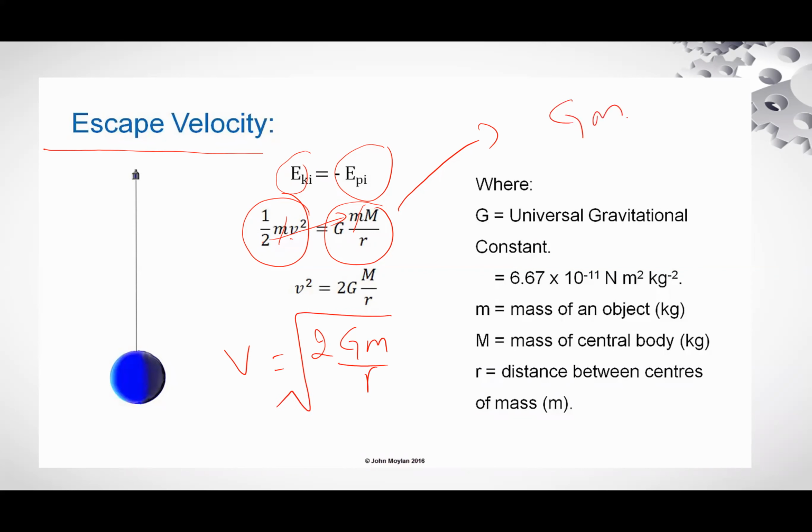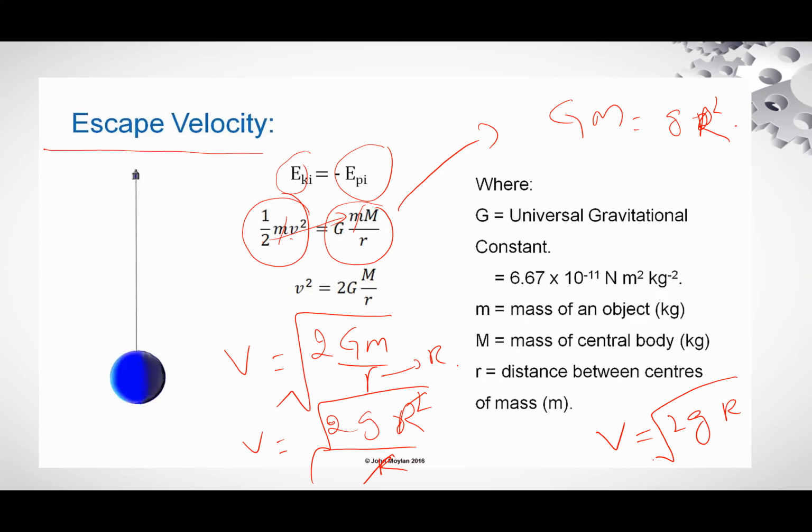Now GM is equal to gR square, where capital R is the radius of Earth. By putting this value, v is equal to the square root of 2gR square divided by R, and this R is cancelled, so v escape is equal to the square root of 2gR.